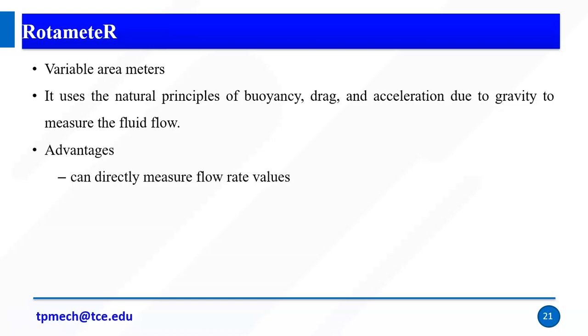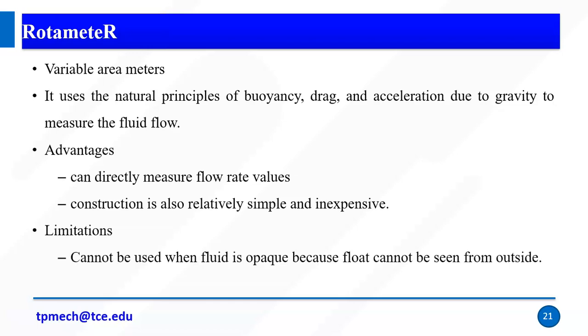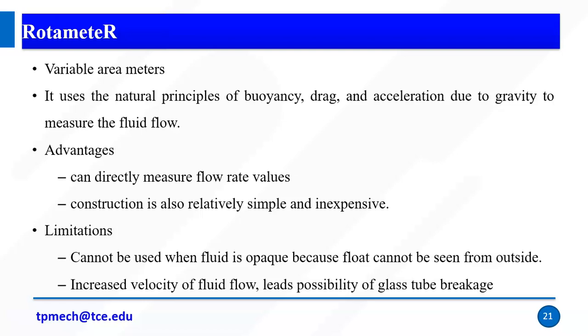Advantages are that it can directly measure the flow rate values, and construction is relatively small and inexpensive. Limitations are that it cannot be used when the fluid is opaque, because the float cannot be seen from outside. Also, the float increases the velocity of fluid flow, leading to the possibility of tube breakage. So this is one of the limitations.